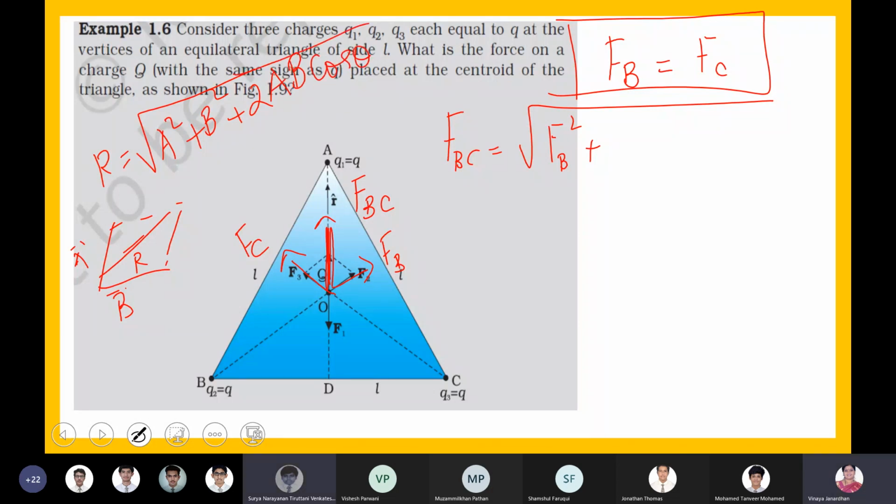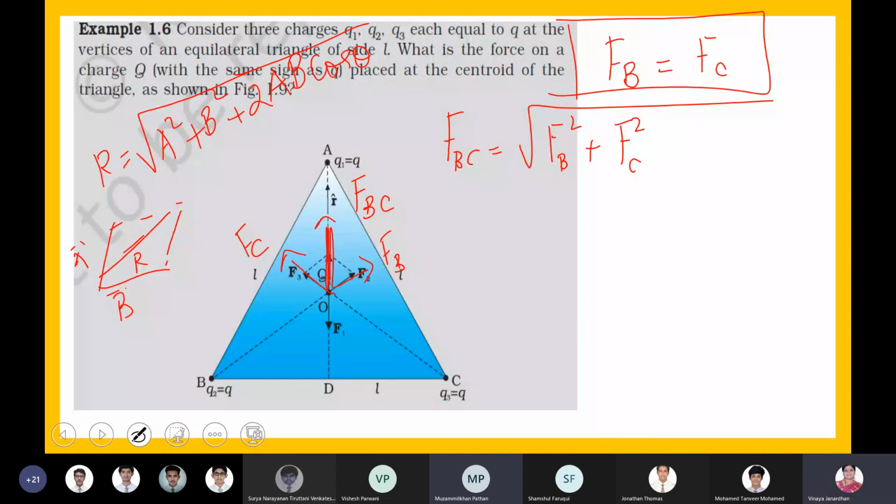Why didn't you take the charge at A? Later on we'll take that. We'll take these two forces first and then we'll take the force due to A. Fine? Is that fine? Ma'am, yes, can you show the FB part again?